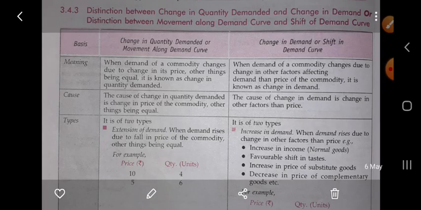Next, we studied the change in demand. Change in demand basically means there is a shift of the demand curve. It is because of a change in other factors than the price of the goods. In the change in quantity demanded, we studied the relation between the price and the quantity demanded. But in the case of change in demand, we studied what will be the impact on demand when factors other than price change. These other factors are change in income, taste and preferences, seasons, climate, population of the country, and distribution of income.